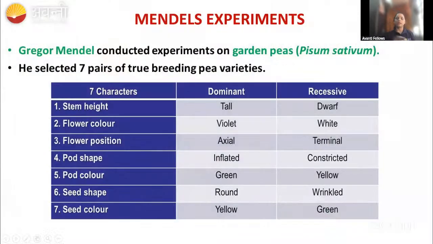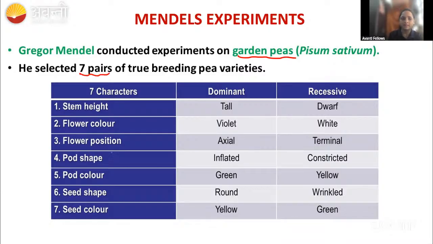So first, the question that comes to mind is about the experiment of Mendel. Gregor Mendel, in 1875, started the experiment and he selected the garden pea. What you have to remember here is that Gregor Mendel took the garden pea for his experiment and he selected 7 pairs of true breeding characters. 7 characters he chose.